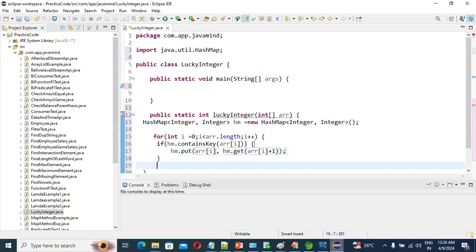If the key is not there, at that time, guys, it will come under the else condition, right? So first we are going to the else condition.